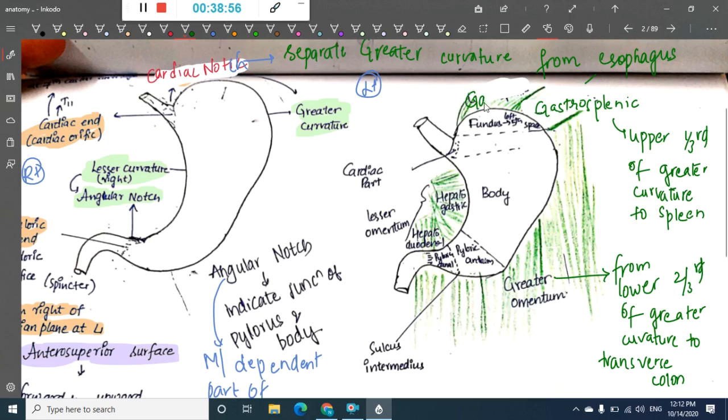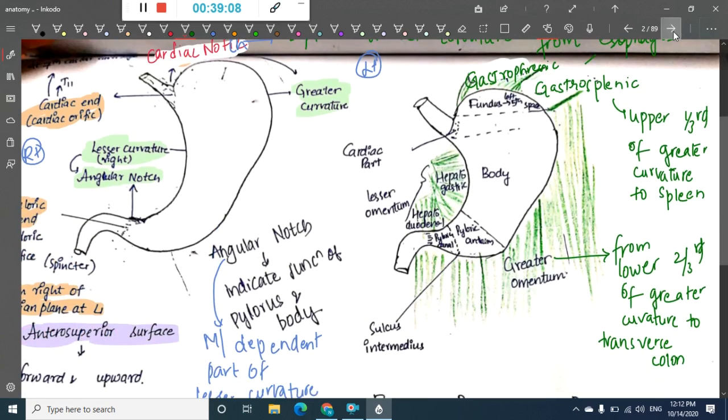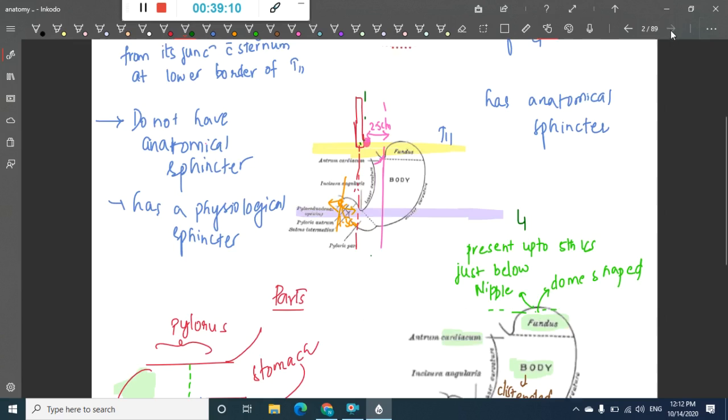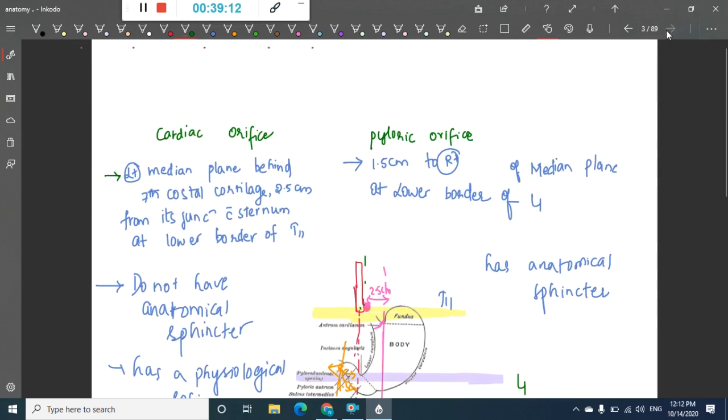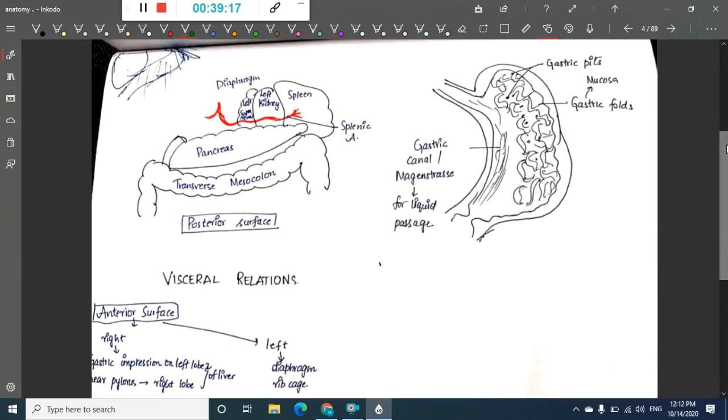Above this gastrosplenic ligament we have the gastrophrenic ligament, which extends from the uppermost part of the fundus to the diaphragm. So these are the peritoneal relations of the stomach. Then we have the visceral relations of the stomach.